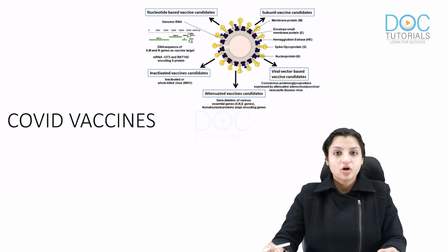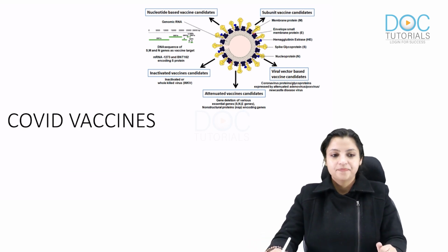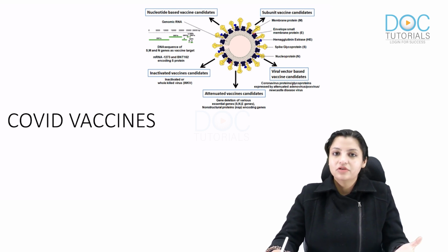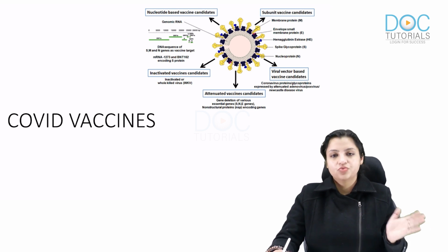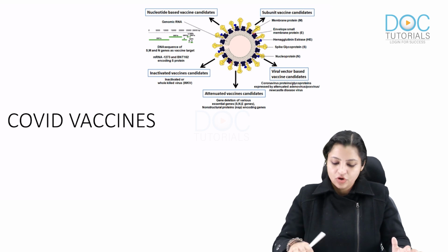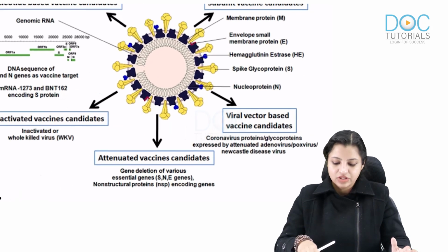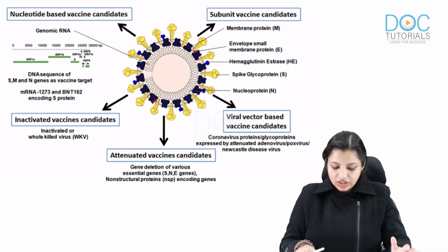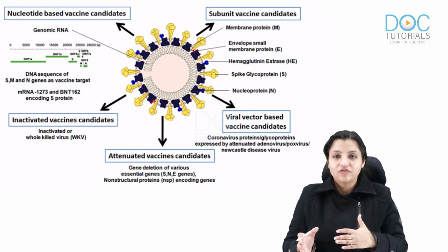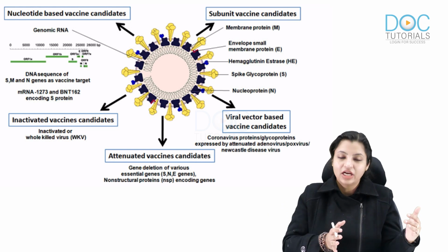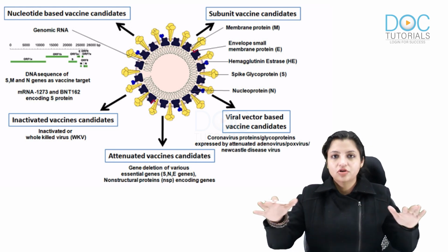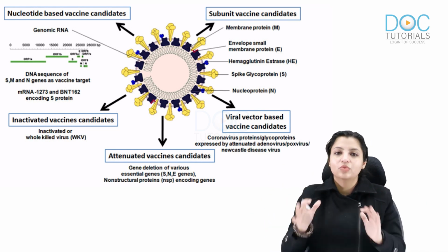So now let's talk about the most sought after topic, that is COVID vaccines. When COVID spread in the world, there was a point that the only way to prevent it was by developing vaccination. So a lot of research was going on all over the world, and there were a lot of tentative vaccines suggested. There was inactivated vaccine, attenuated vaccine, viral vector vaccine, subunit vaccine, and nucleotide based vaccine.